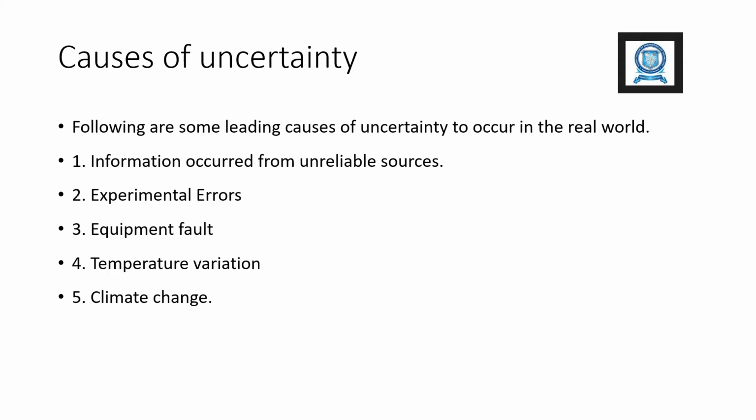What are the causes of uncertainty? Here are some causes listed out. 1. Information obtained from unreliable sources. 2. Experimental errors. 3. Equipment fault. 4. Temperature variation. 5. Climate change.